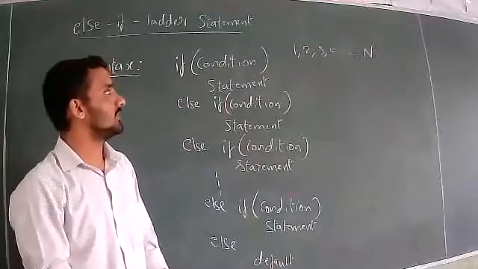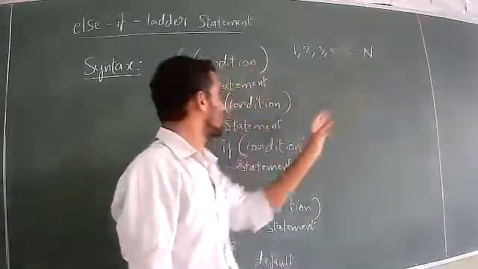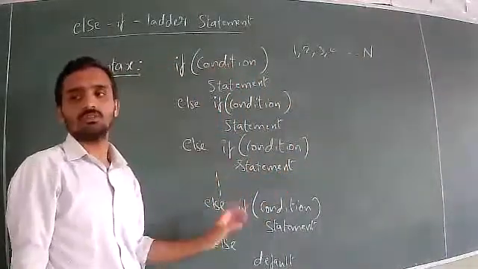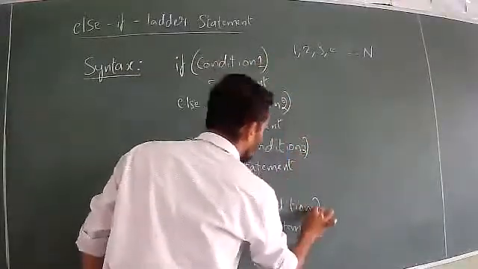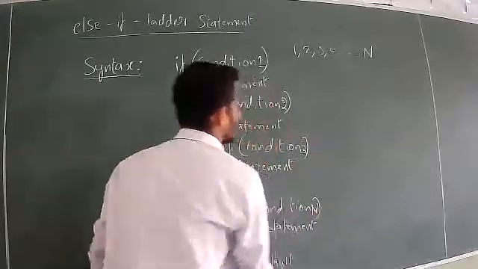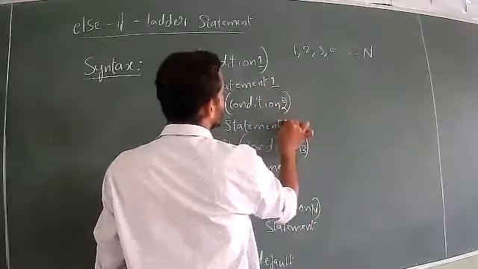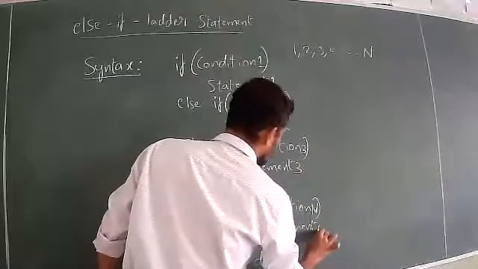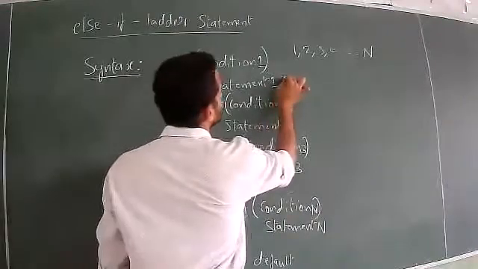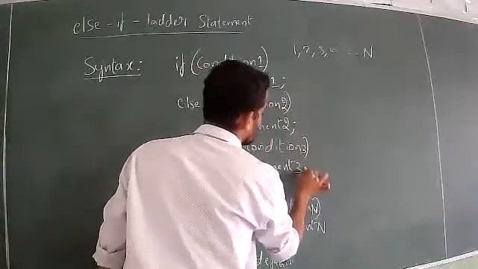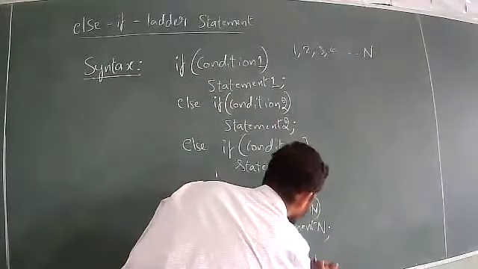Similarly here, we have condition 1, condition 2, condition 3, up to condition n. Similarly statement 1, statement 2, statement 3, up to statement n, and all the statements end with a semicolon. Finally, we write the default statement.